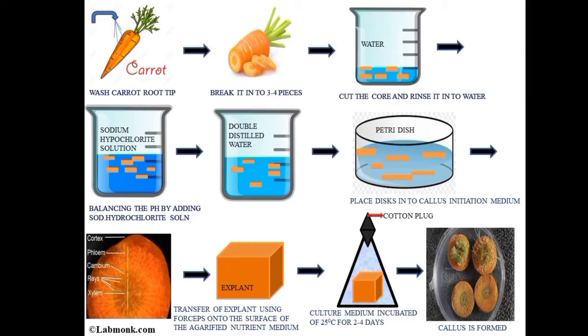Then we have to cut 3 to 5 transverse sections across the root, and then we have to transfer each to a fresh sterile petri dish. So if we cut 3 sections of the root, we should transfer them to 3 sterile petri dishes. And then we should cut smaller sections, the explants, approximately 5 mm square, from each transverse section by cutting across the cambium.